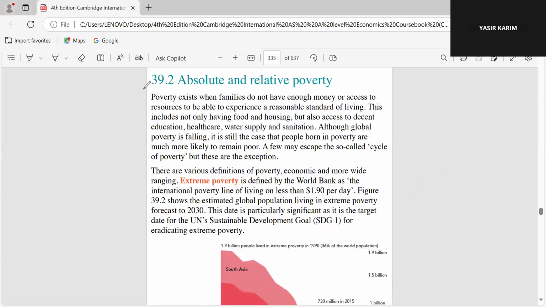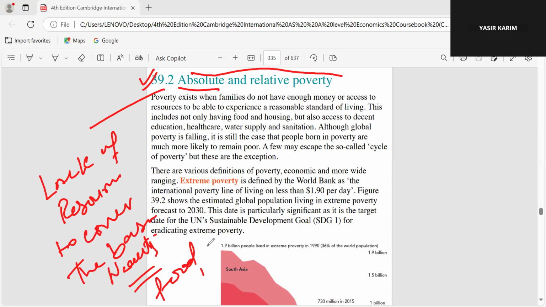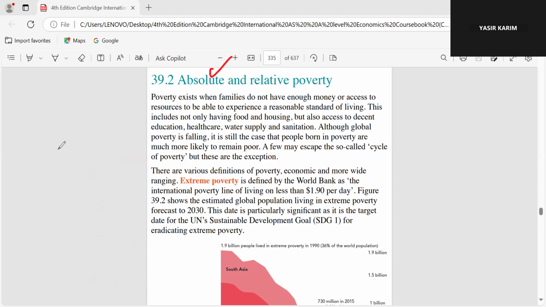So there are two levels of poverty, absolute and relative poverty, which is the main cause of inequality in the society. And we have to address both absolute and relative poverty. What is absolute poverty? Absolute poverty is when someone lacks the resources to cover the basic necessities of life. Simple. So what are the basic necessities of life? Food, shelter, and clothing. So if someone is unable to cover the basic necessities of life, they are known as absolutely poor.